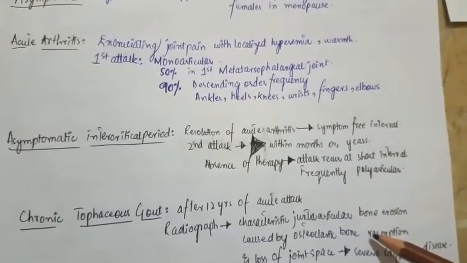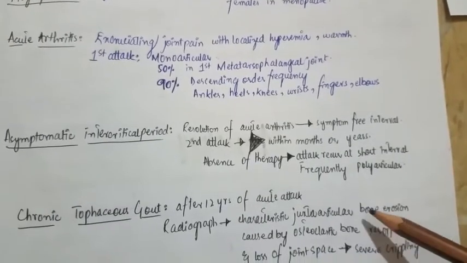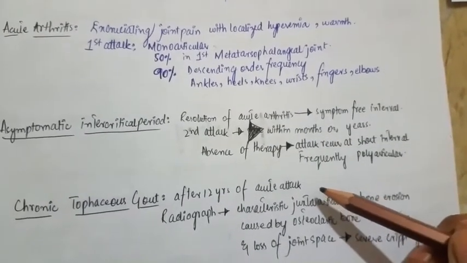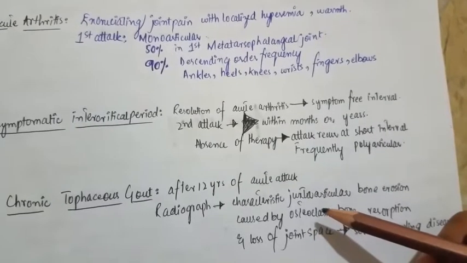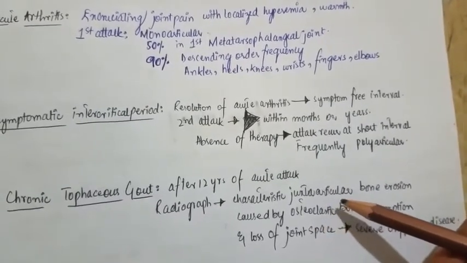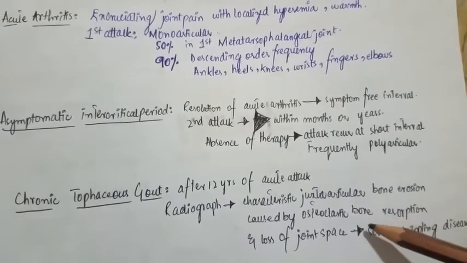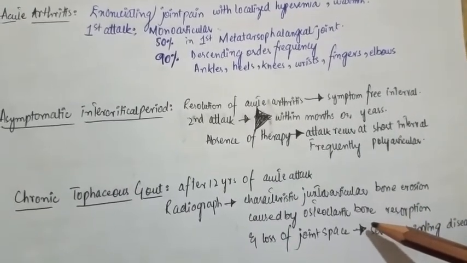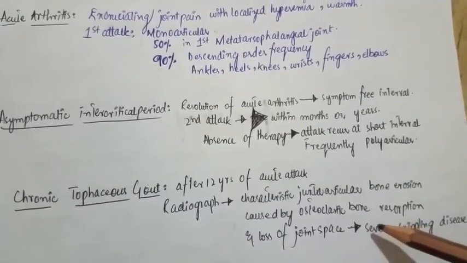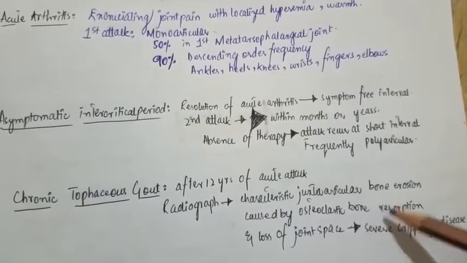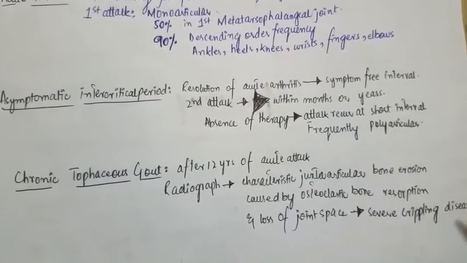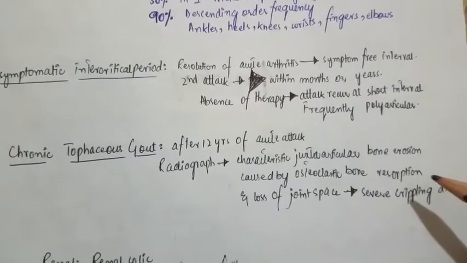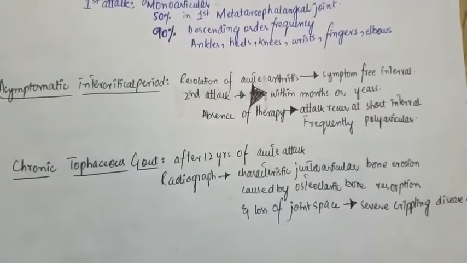And what about chronic tophaceous gout? It appears after about 12 years of acute attacks, and radiographically we will see characteristic juxta-articular bone erosion caused by osteoclastic cells, which results in loss of joint space. It is basically a severe crippling disease.